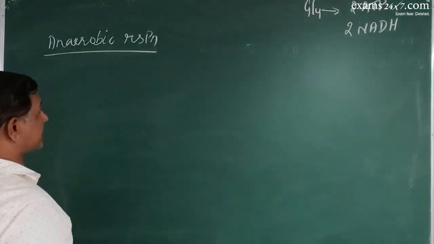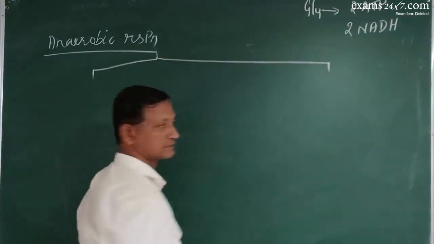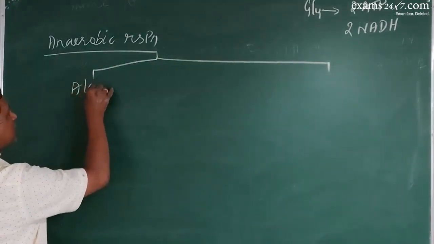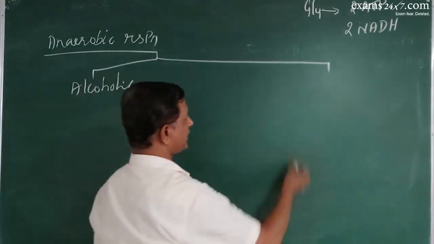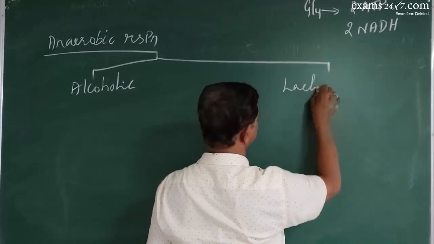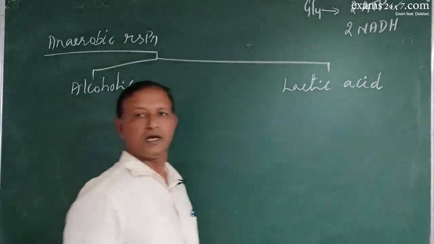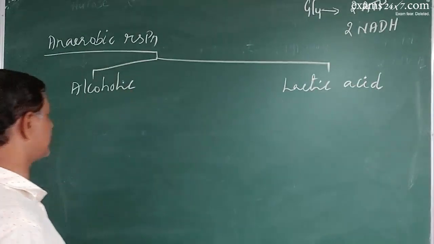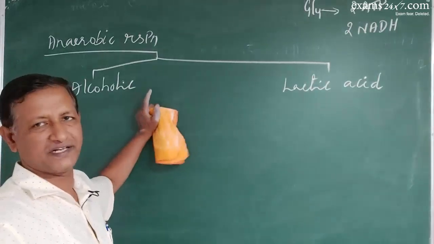Now this anaerobic respiration is of 2 types. One, the alcoholic fermentation. The other is lactic acid fermentation. 2 types are there. In different organisms, different fermentations will take place.